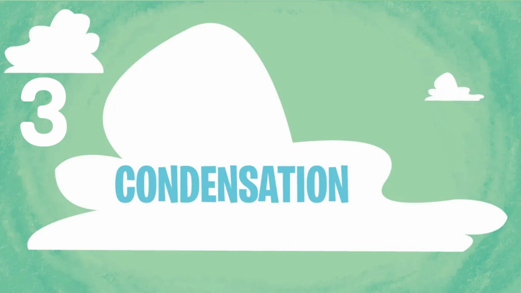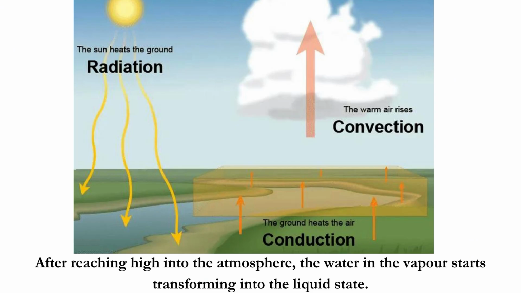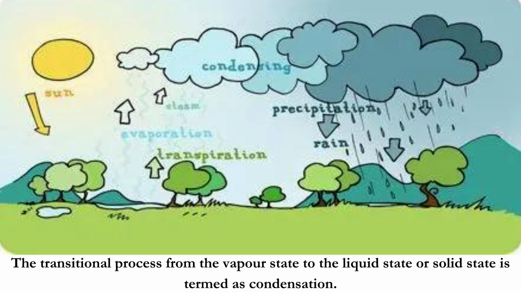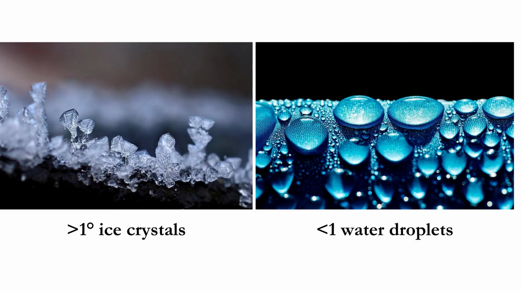The third component is condensation. After reaching high into the atmosphere, the water vapor starts transforming into the liquid state. The transitional process from the vapor state to the liquid state or solid state is termed condensation. The photographs below depict that the size of ice crystals is less than 1 degree and those of water droplets is greater than 1 degree.